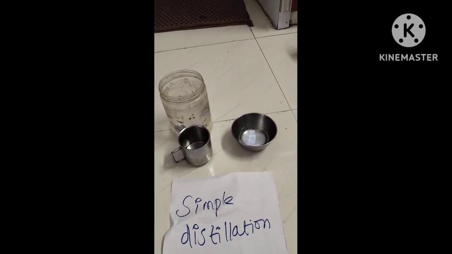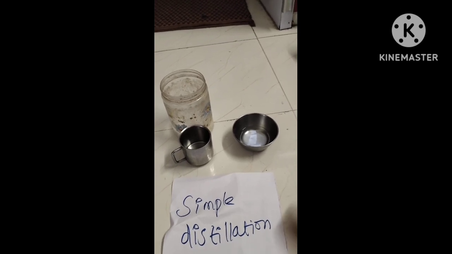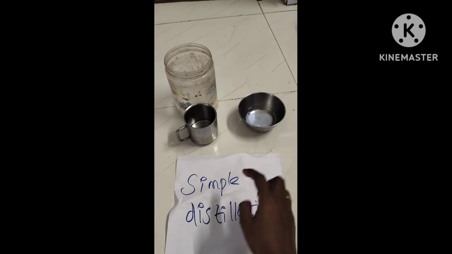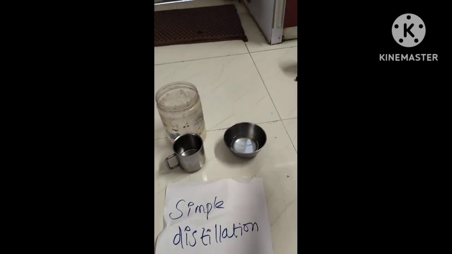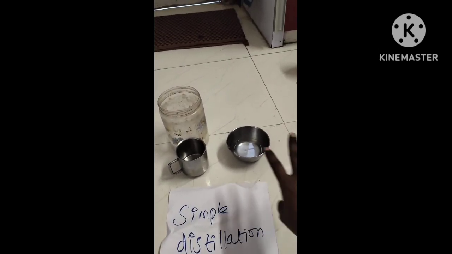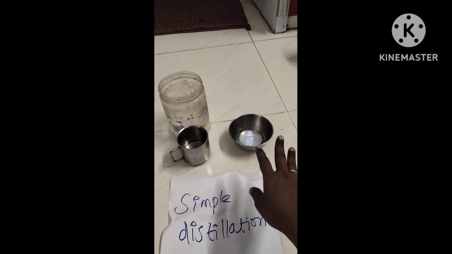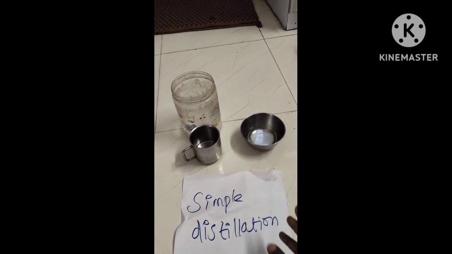If the two boiling points are so different, simple distillation is easy, because at 100 degrees Celsius the ordinary water gets collected. The saturated water will still remain, a little water will be still remaining. So this is through simple distillation.